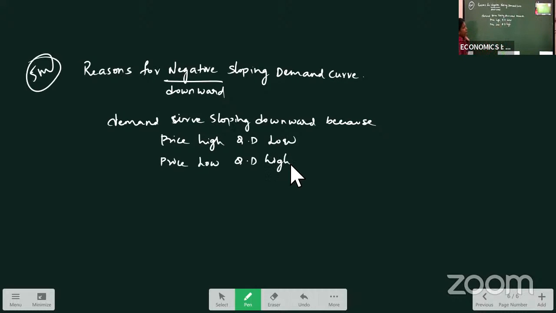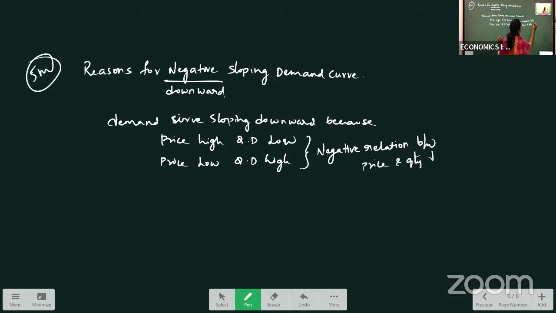So we have a negative relation over here, right? So there is a negative relation between price and quantity demanded. So why is there a negative relation?